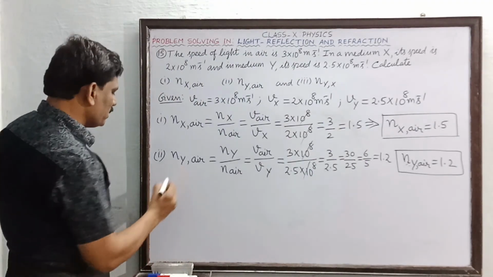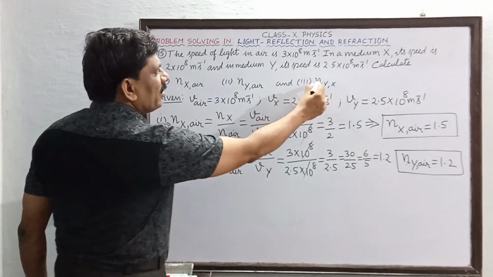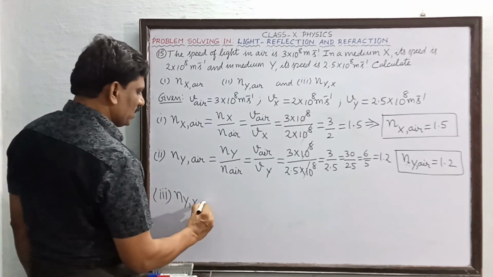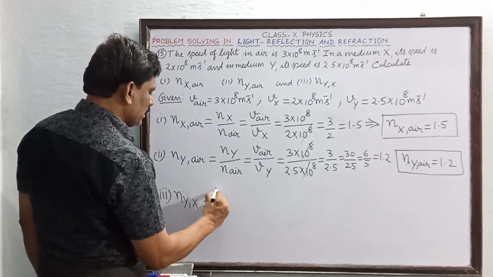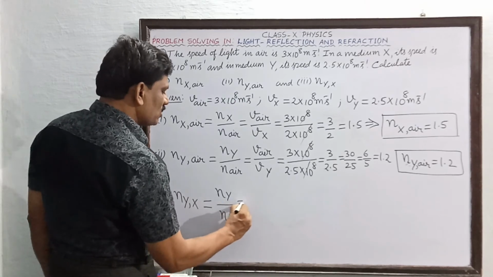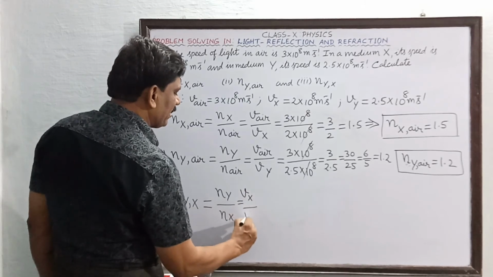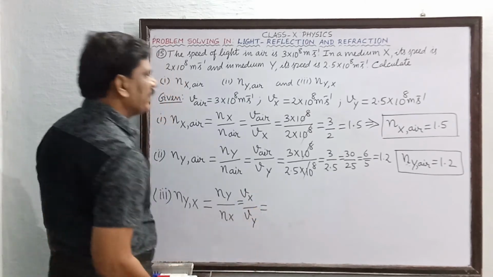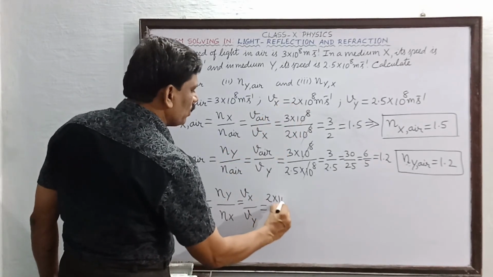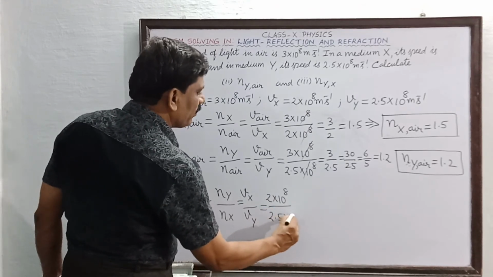Okay. Now the third one is, what is to be found? You see, refractive index of the medium Y with respect to which medium? X. So that this is now equal to what? Refractive index of the medium Y divided by refractive index of the medium X. So that this is equal to velocity of light in the medium X divided by velocity of light in the medium Y. So what is the velocity of light in the medium X? This is 2 into 10 to the power of 8 divided by 2.5 into 10 to the power of 8.